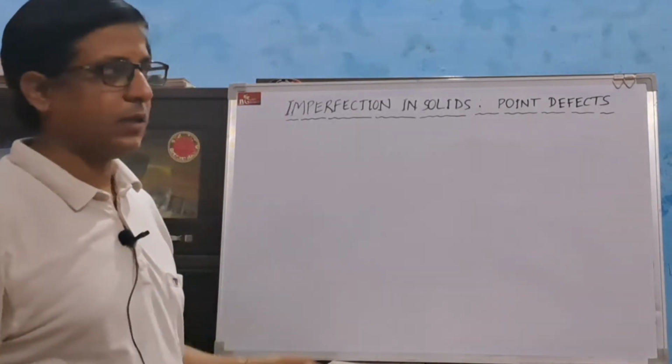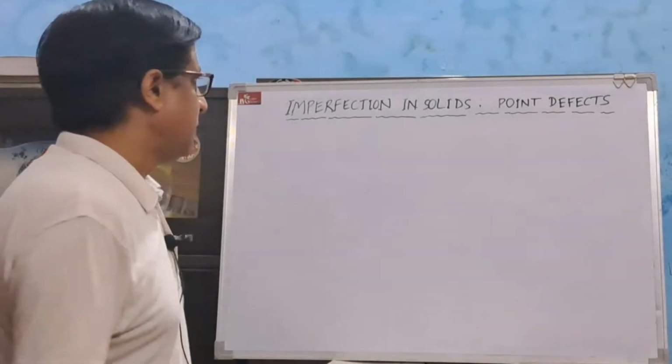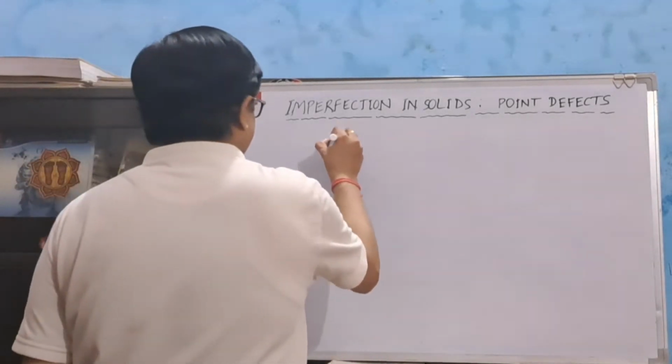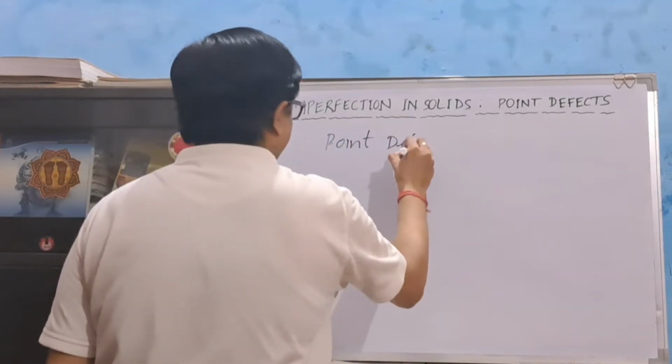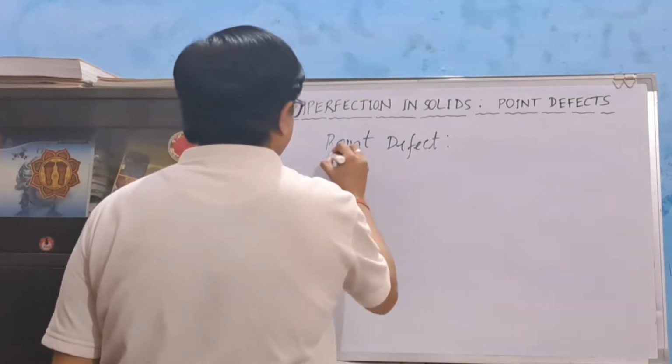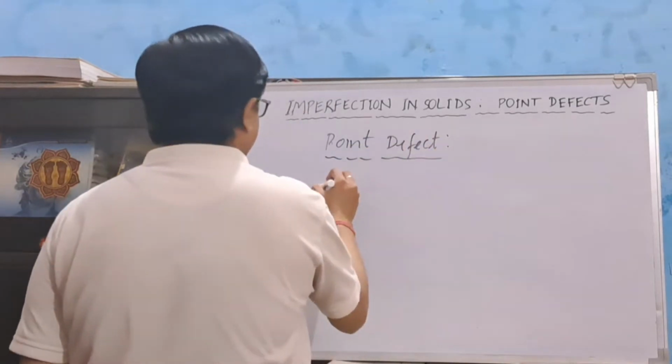These defects are broadly classified into two types. First one is called point defect and second one is called line defect.